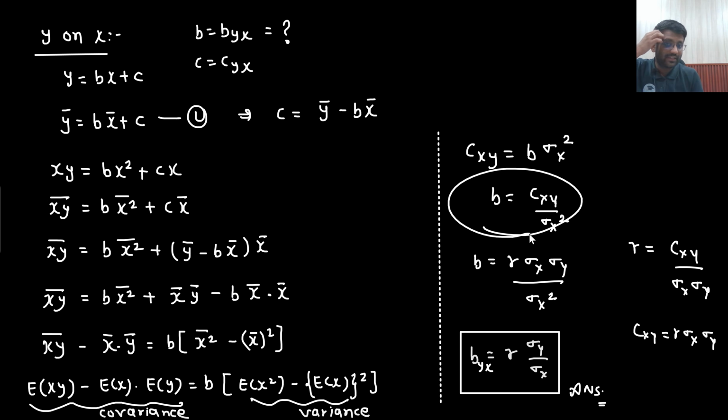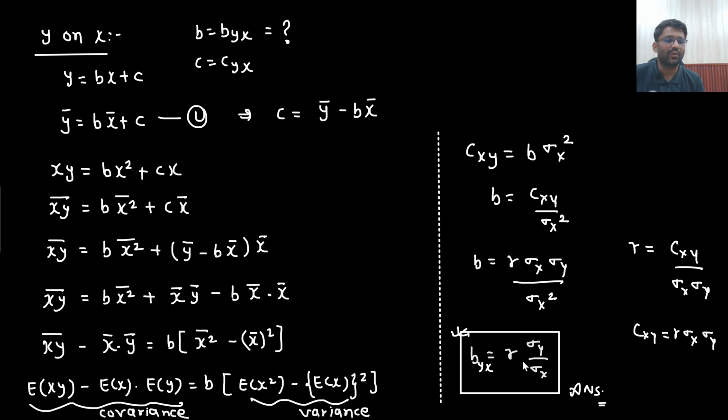What if this was mentioned in the options? Will I be able to derive it? Yes, from here you will be able to derive it. You will write down the expression of r, cxy divided by sigma x sigma y. Sigma y and sigma y will get cancelled out. The answer will come out to be cxy divided by sigma x square. So if you only remember this one, you will be able to derive this one.